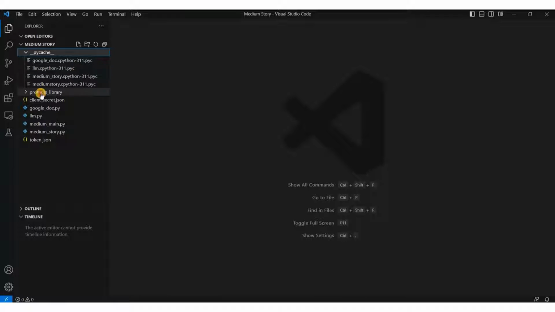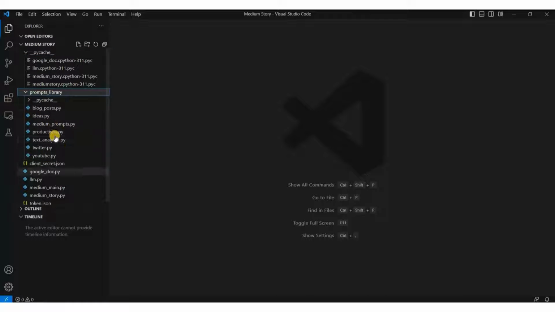Then you have the prompt library, which we use to save all the prompts that we have. For example, this is for creating blog posts. Then we have YouTube here, Twitter, and then I have Medium prompts here.